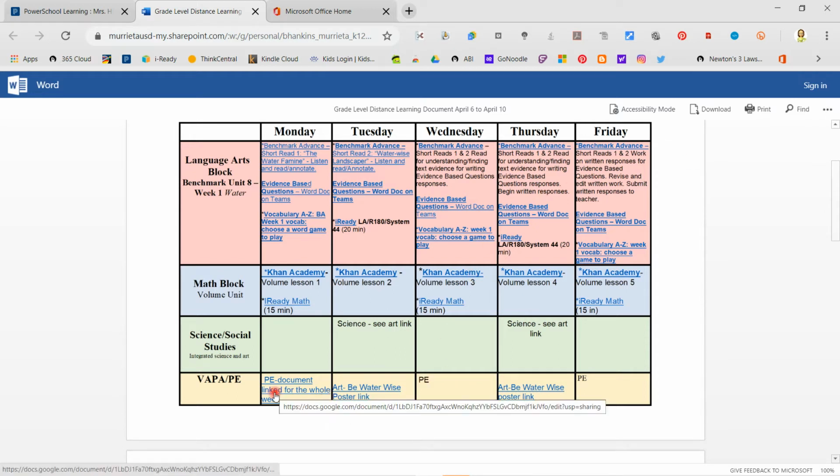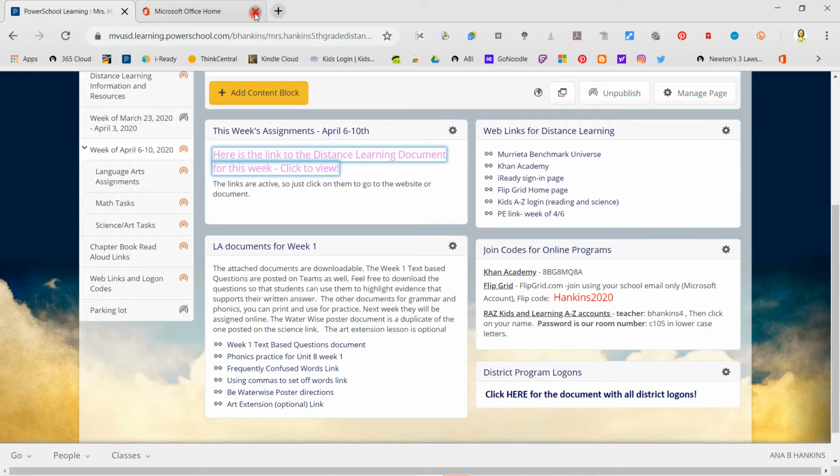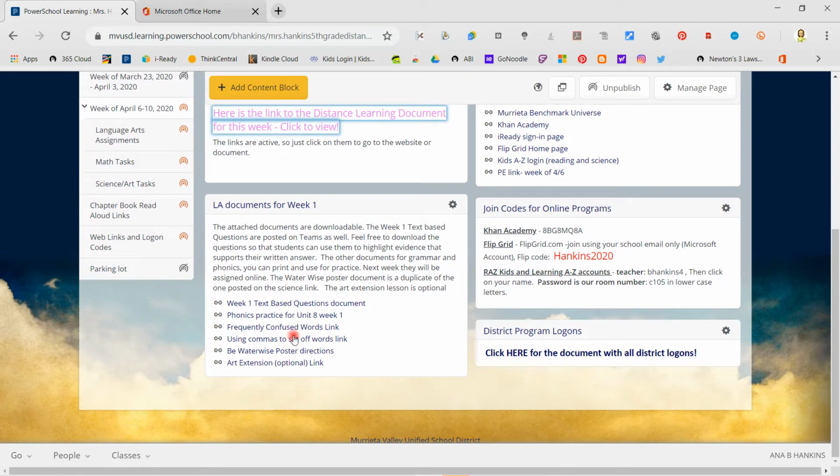So there's the PE document there, the art that's there, the other art, all of our math lessons, iReady, everything is there. So you can look at it and see what you're supposed to do. But also there, this is our landing page. We've got other documents over here that you can download. This was optional this week, but we'll make it part of your assignment next week.